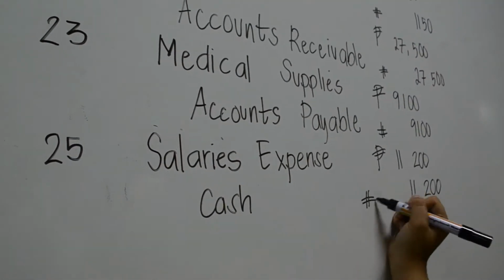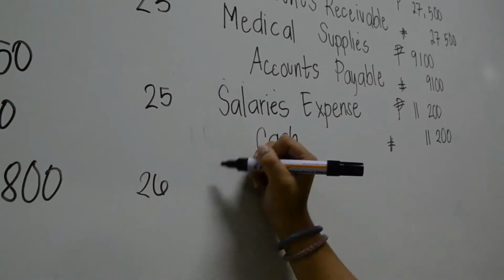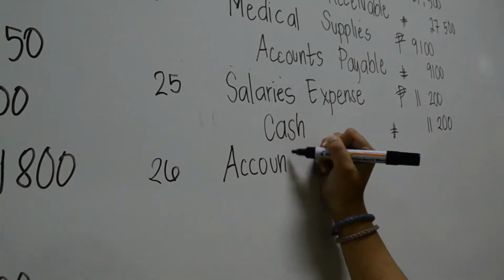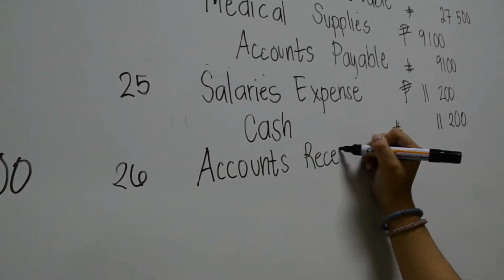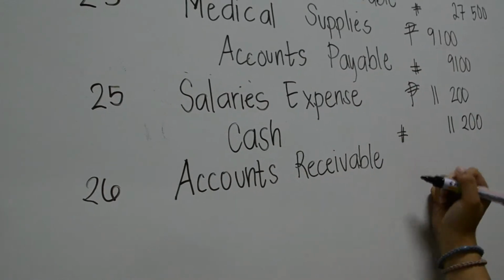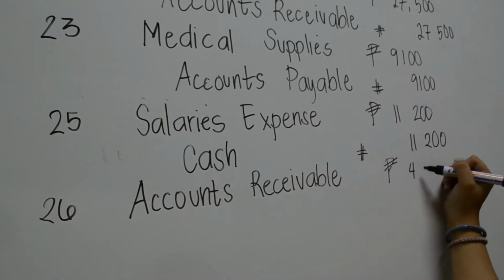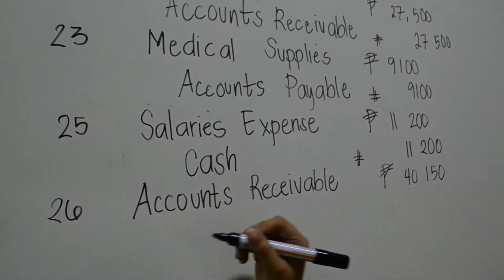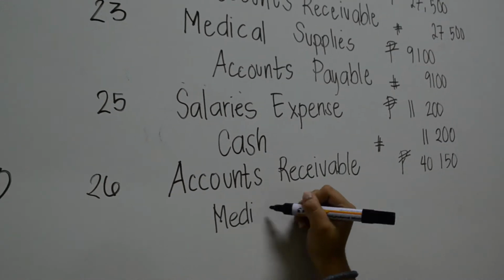On March 26, the company billed patients 42,150 for services rendered. So we record accounts receivable on the debit side and medical revenues on the credit side.